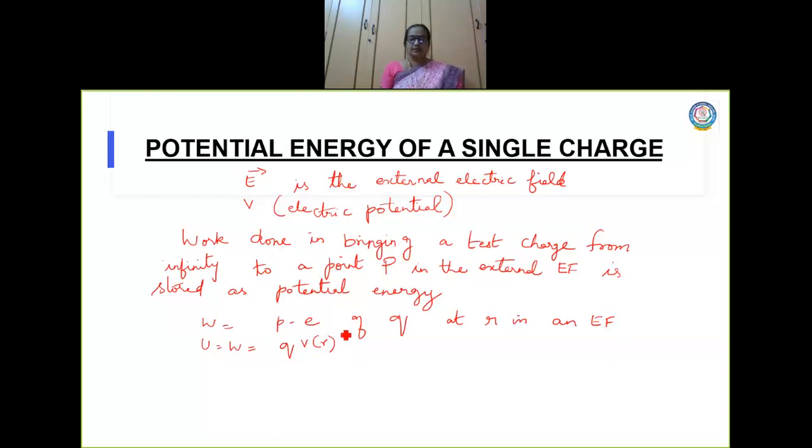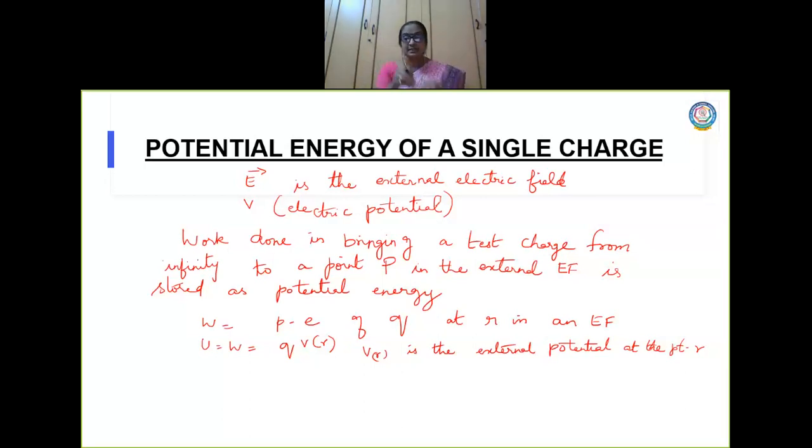Now, what is this V(R)? V(R) is the external potential at the point R. Is it clear? These are all familiar concepts, whatever you have done. No problem. But what your problem is, you have to understand that the electric field which we talk about here is the external electric field, right? That alone you have to remember.